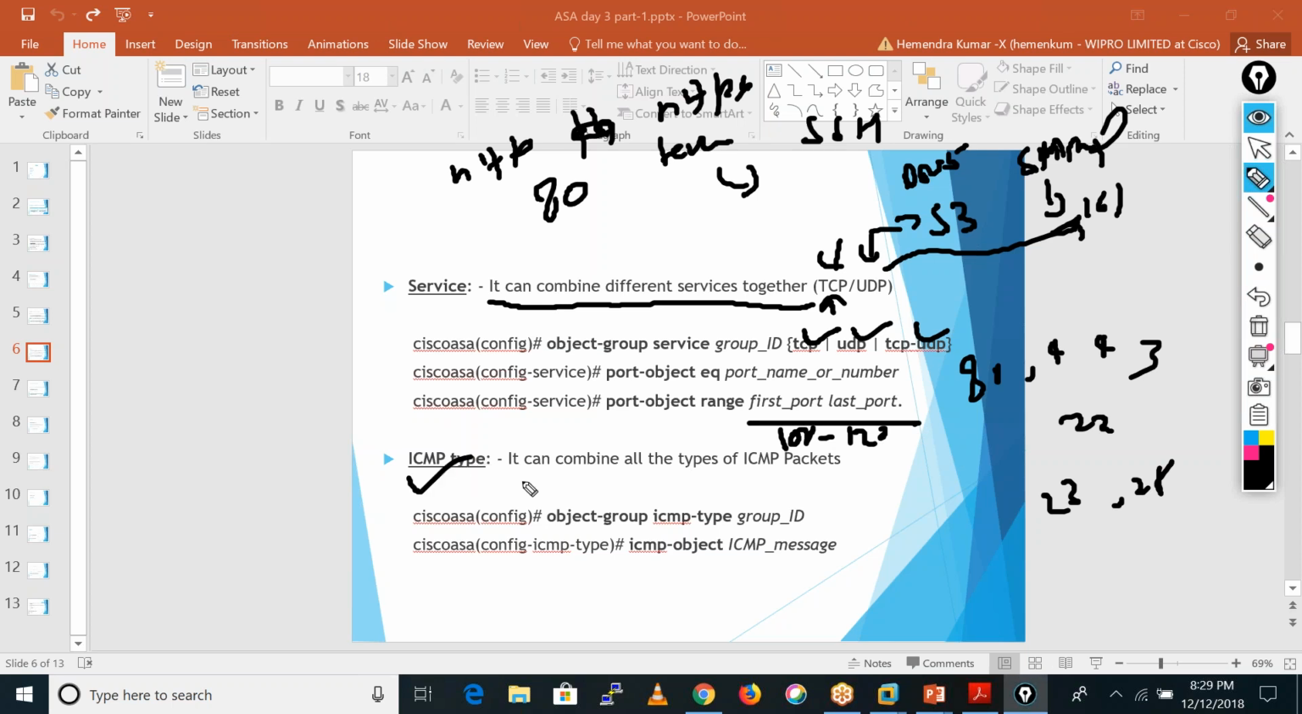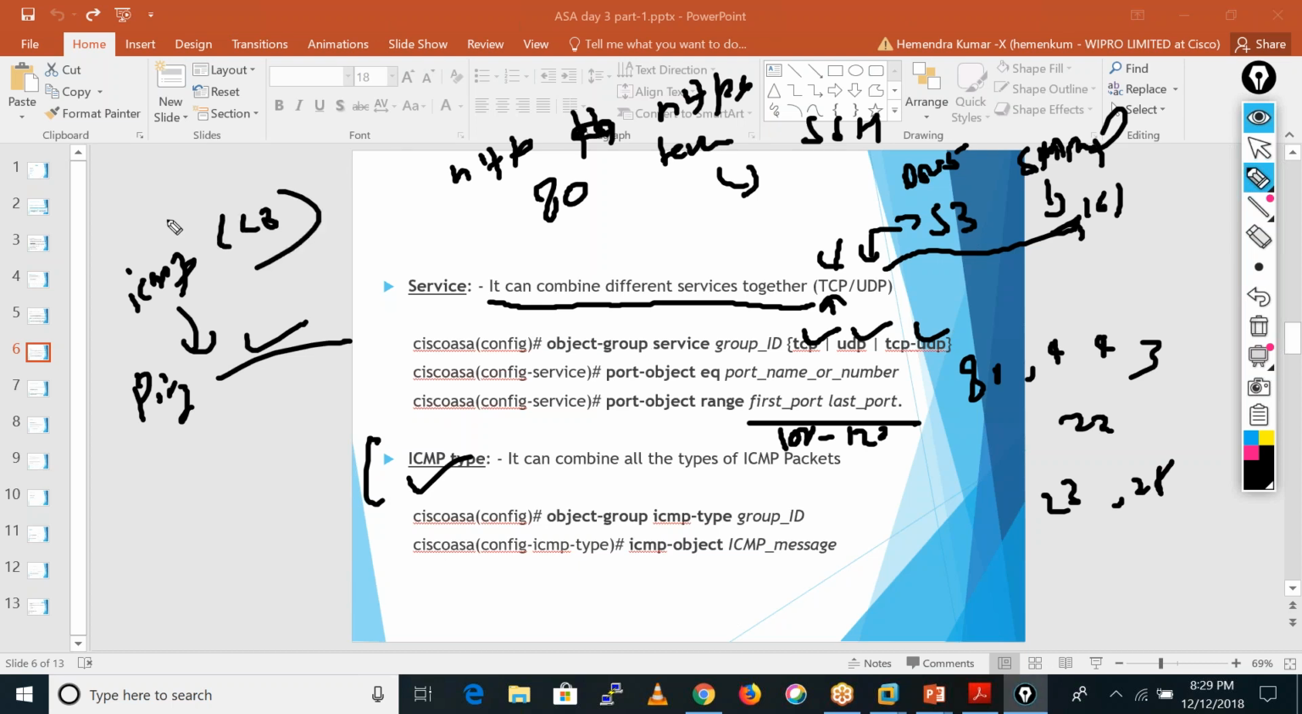We also have ICMP kinds of objects. Generally ICMP is a protocol; you always ping, right? When you ping a particular IP address, it uses the ICMP service. So sometimes we also need to create these ICMP kinds of objects. It is a layer 3 protocol, if you know. TCP and UDP are layer 4 protocols.